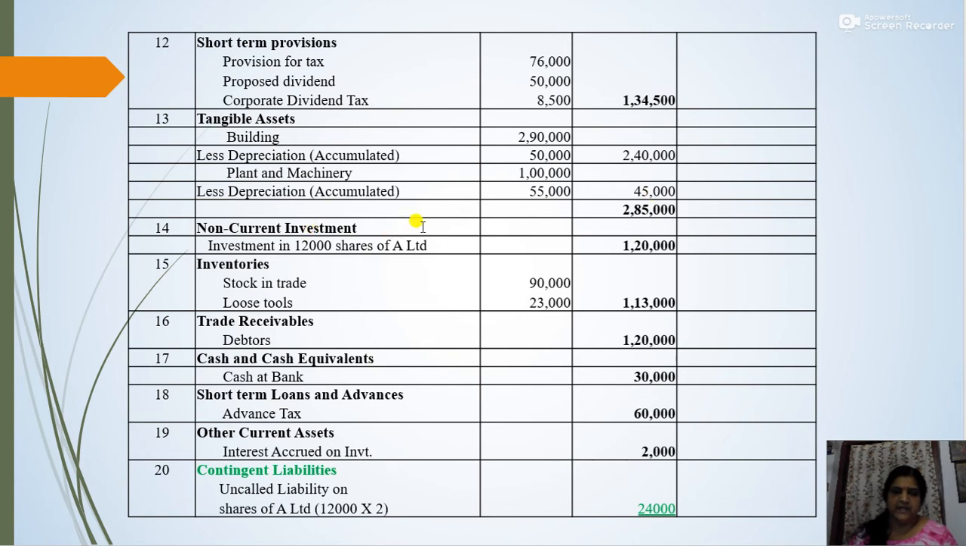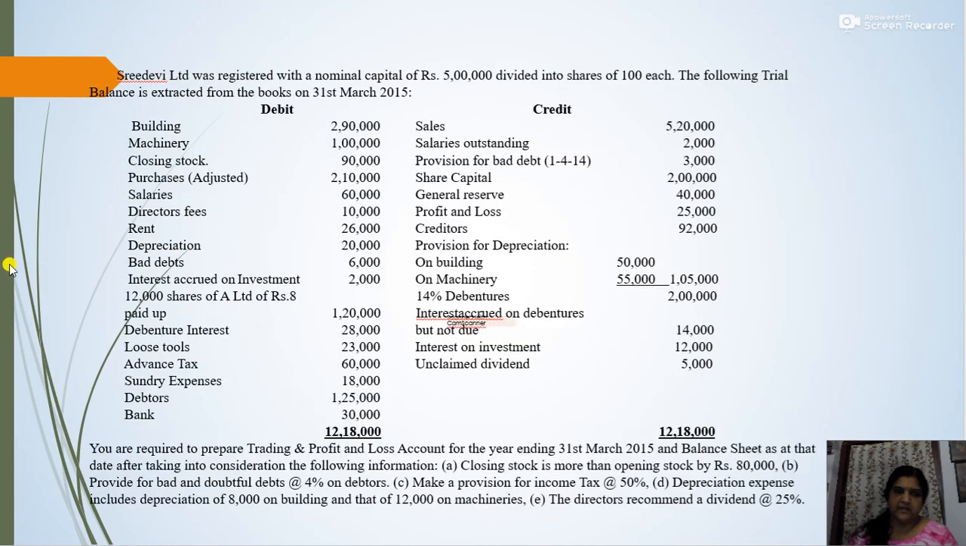Then non-current investment, again that is given in the question, that is investment in 12,000 shares of A Limited. While reading the question itself, I already stated that there is an investment in 12,000 shares of A Limited of rupees 8 paid up. So the face value will be 10, that is 12,000 shares, and the total value is 1,20,000. Remember, only rupees 8 is paid up and the face value will definitely be 10. That is why there is 1,20,000 rupees, though the number of shares is 12,000.